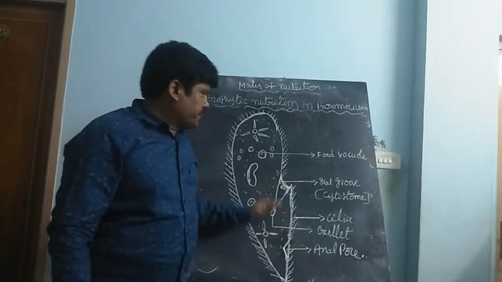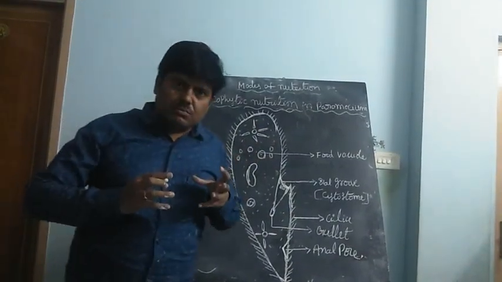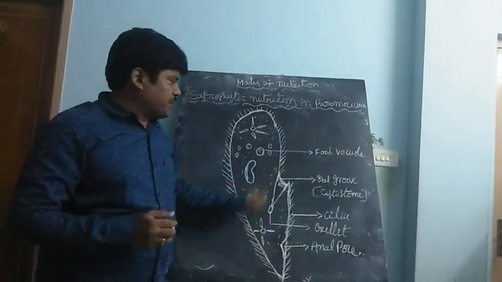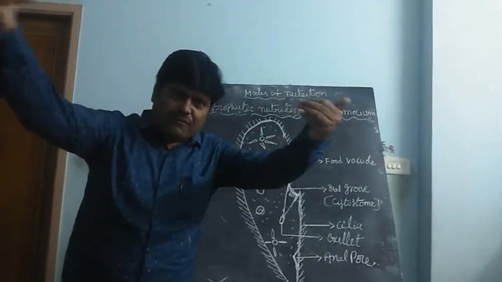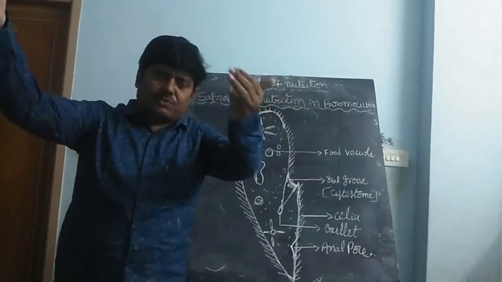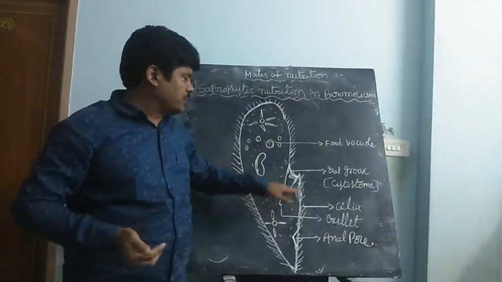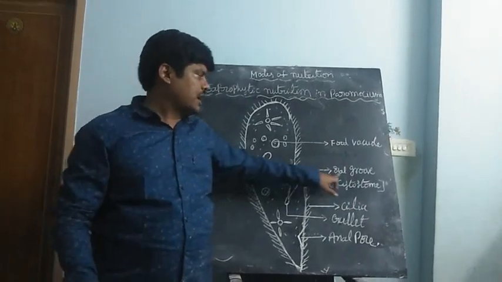So the paramecium moves towards any food particles that are present. With the help of the cilia they capture the food particles, and finally all the food particles are captured in a particular area, a mouth-like structure called the oral groove.